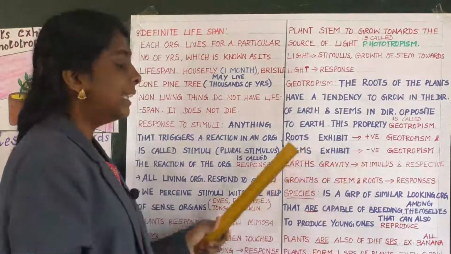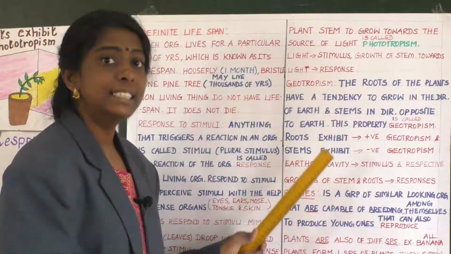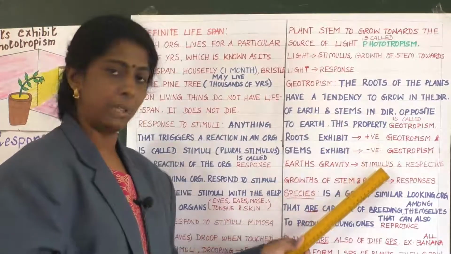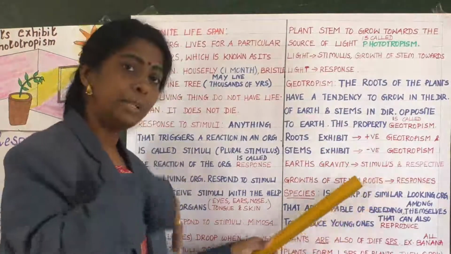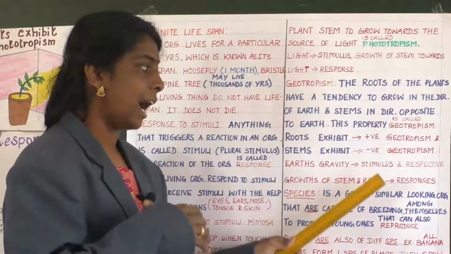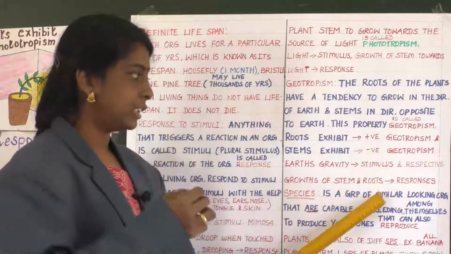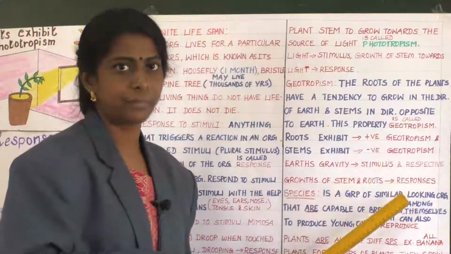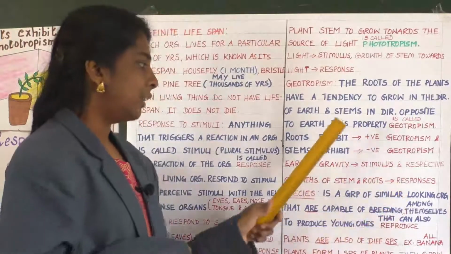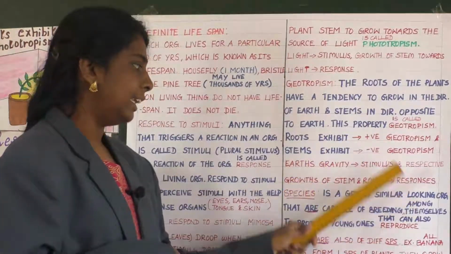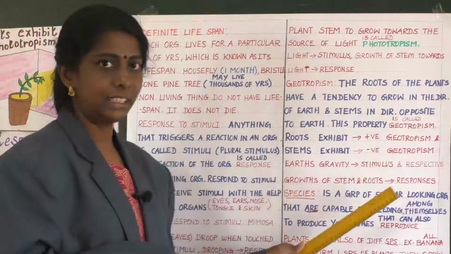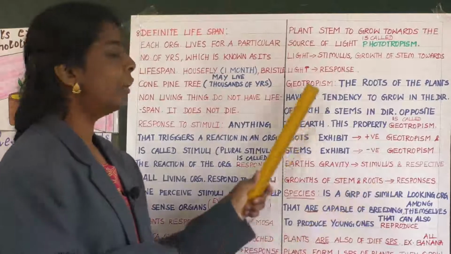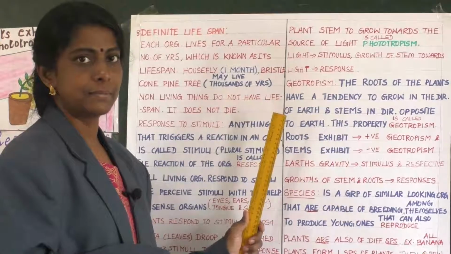Clear? So Earth's gravity is the stimulus here. Earth's gravity is a stimulus, and the respective growth of stem and roots is said to be the responses. Clear? So gravity is the stimulus and the growth of the stem and root is the response. Clear, children? So this is about geotropism.